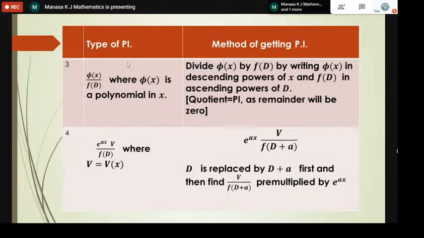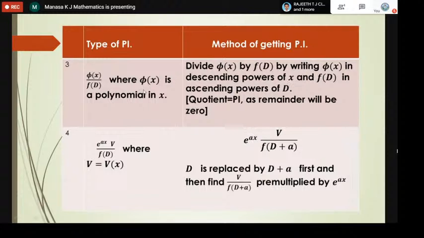Next, if the right hand side phi of x is a polynomial in x, like x square plus 2x plus 3, then what is yp? Yp looks like phi of x, which is a polynomial, and we are shifting f of d to this side. So it becomes phi of x by f of d, where phi of x is a polynomial now. It is the regular method: we have to divide phi of x by f of d. But the condition is, before dividing, we should write phi of x in descending powers of x.